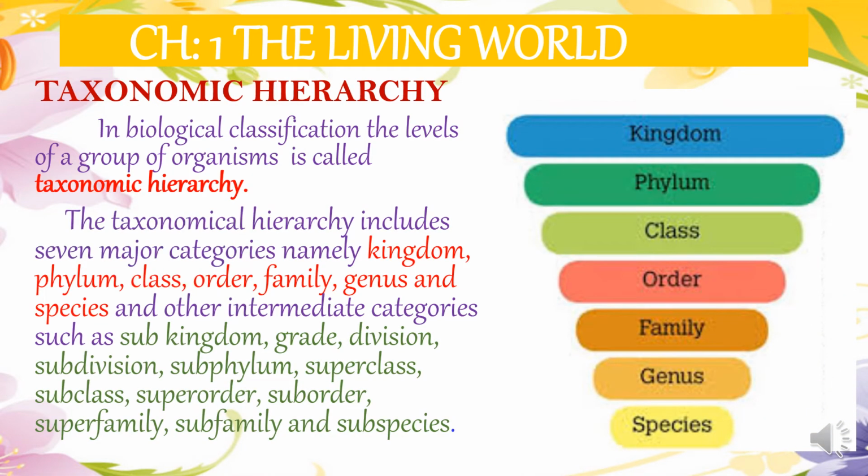Now, in taxonomic hierarchy, there are nearly 7 categories, namely the kingdom, the phylum, the class, the order, the family, genus and species. Along with that, there are also some intermediate categories. Between these main categories, we have some subdivisions like subkingdom, grade, division, subdivision, subphylum, superclass, subclass, superorder, suborder, superfamily, subfamily and subspecies. We are going to study all these in detail.